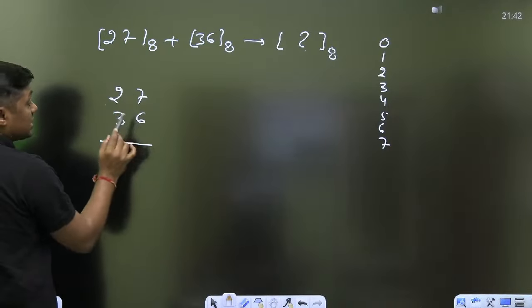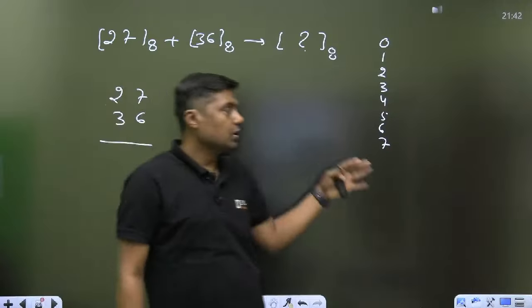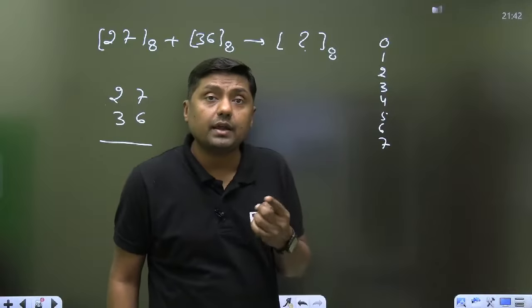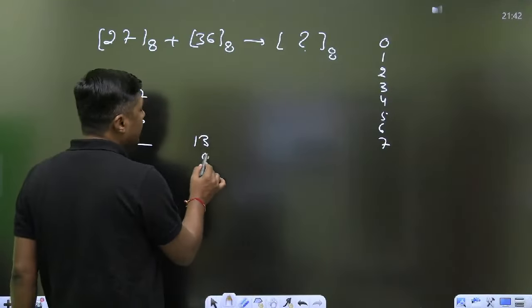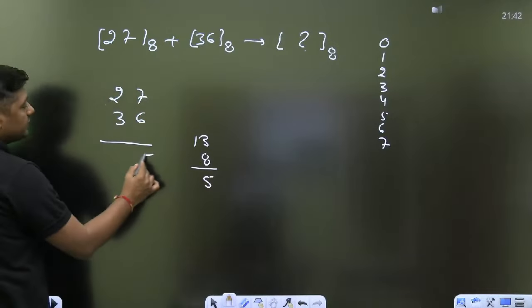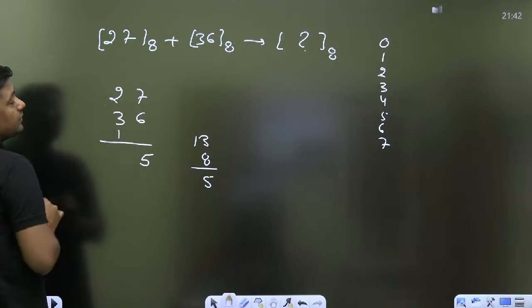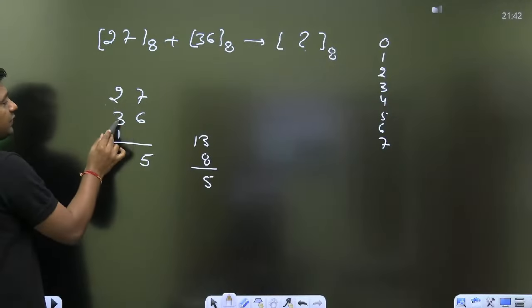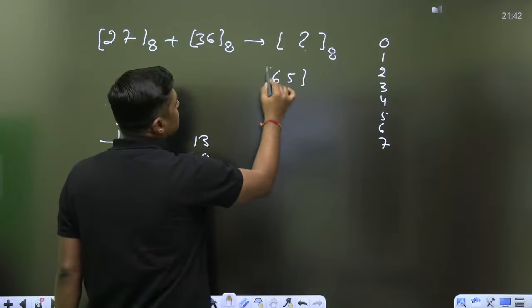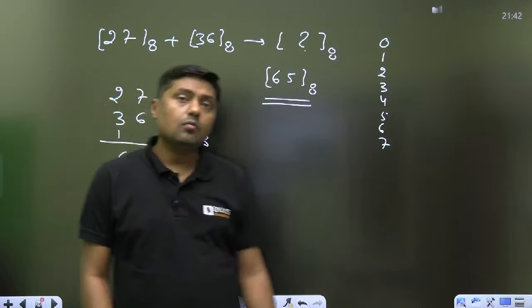For example, 27 plus 36, in octal. 7 plus 6 is 13. Is 13 valid here? No, 13 is greater than 7. Then you have to subtract the 8 from this. When I subtract 8 from this, what is the difference? 5. You have to write the 5 here, because 8 plus 5 is 13. Now carry here: 2 plus 3, 5, plus 1, 6. The answer is 65 base 8.